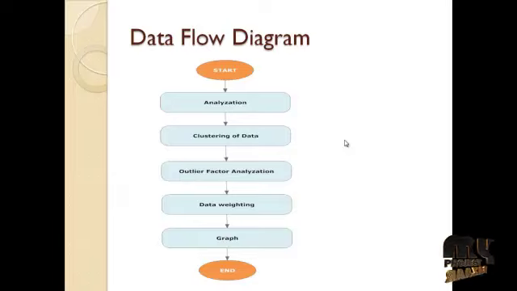Then after performing the outlier detection, it will proceed to the graph, showing how many normals are present in the large scale categorical data set. This is the data flow of our project. Now let's see the demo of our project.